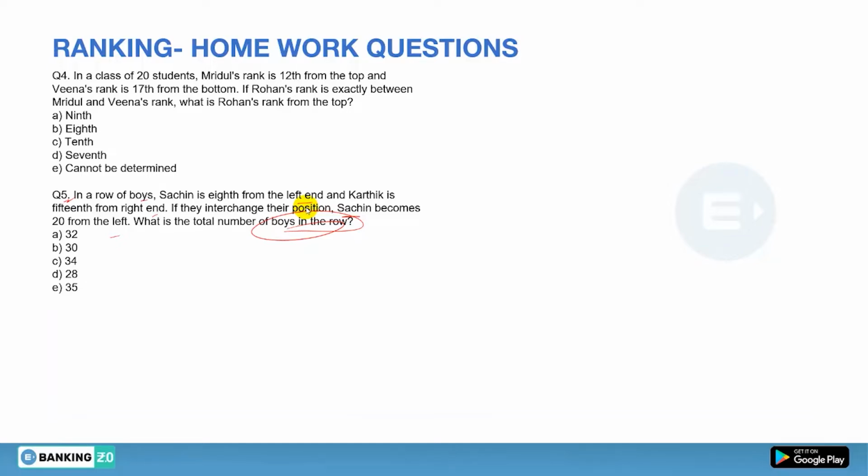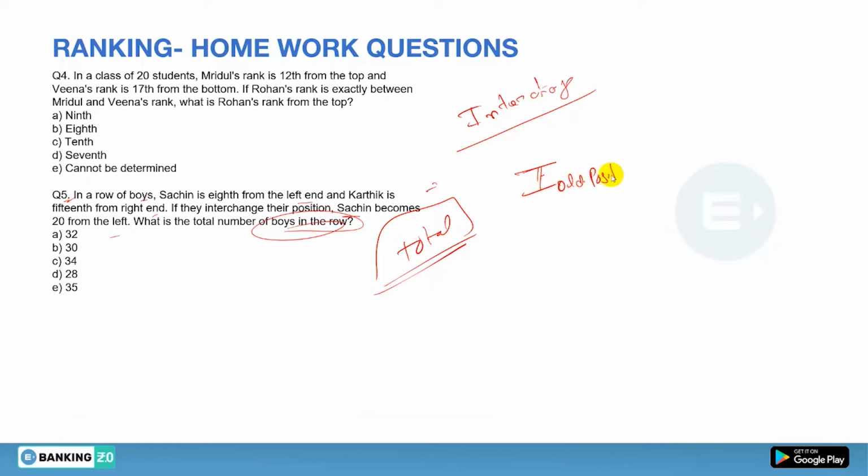But there you have asking for the total number of persons. So whenever there is an interchange case, keep this point in mind. Whenever there is an interchange case and you have to find the total number of persons, first of all you have to take one position, any position you can take, it will be an old position, that is for sure. Plus second, you have to take for somebody whose new position is given. You have to take a person's old position and a second person's new position, then you have to add them and minus 1. This will be the total number of persons you can find out in an interchange condition.